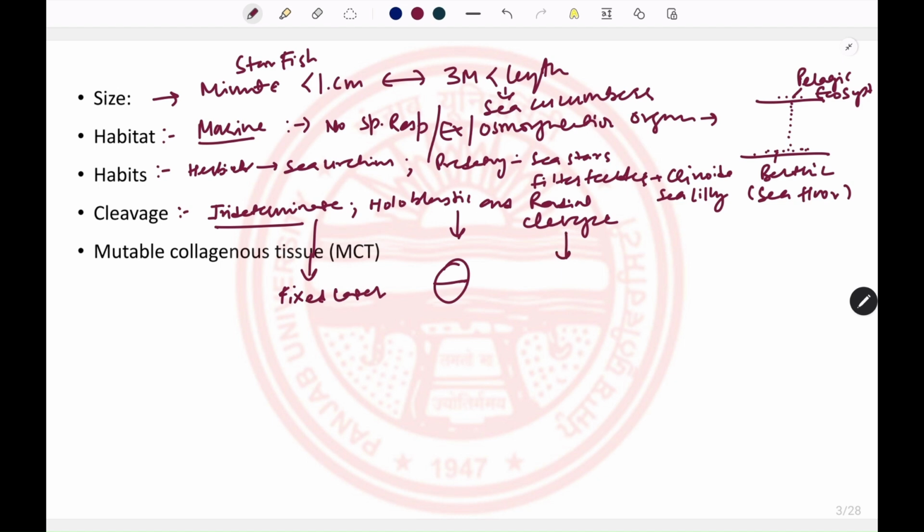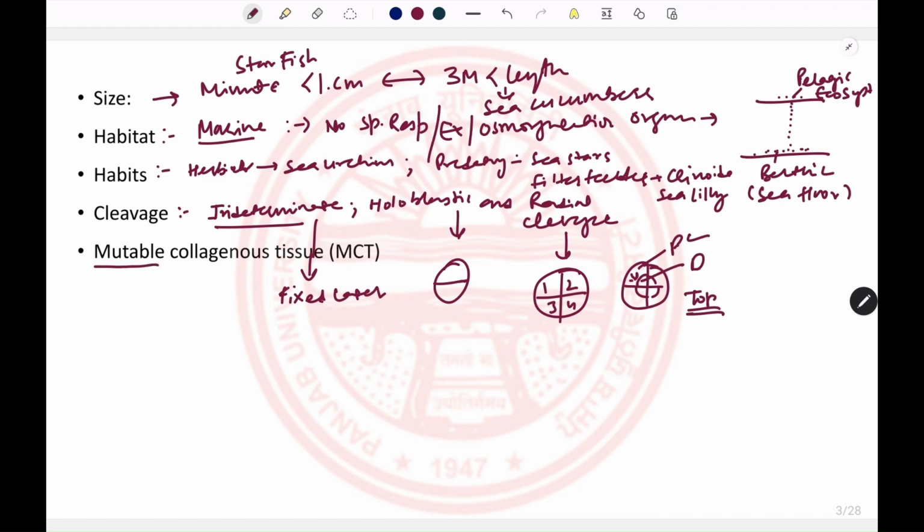In radial cleavage, if these are the parent blastomeres, the daughter blastomeres will totally overlap the parent blastomeres when we see from the top.